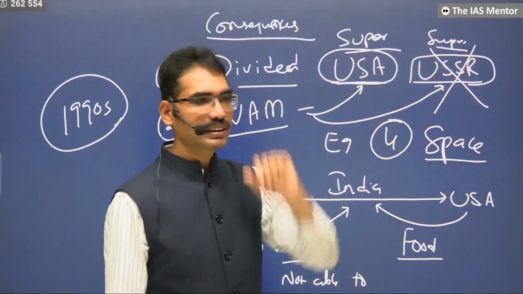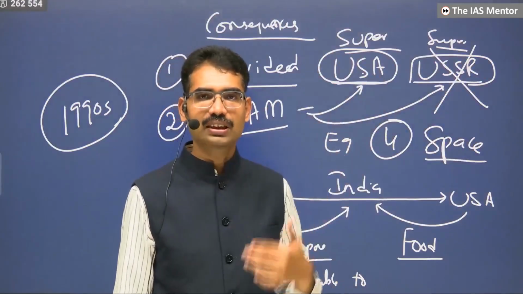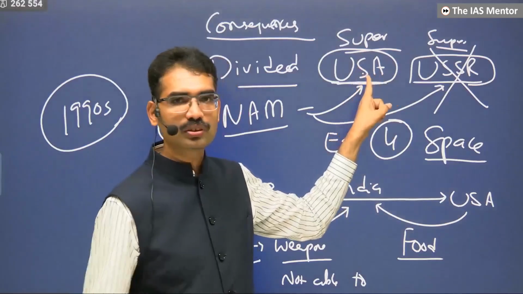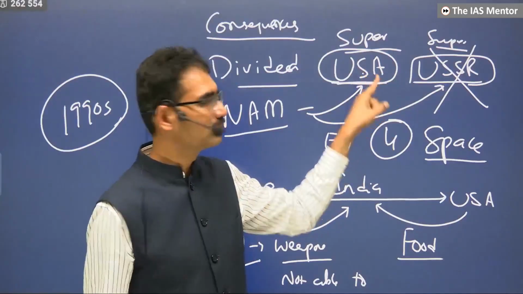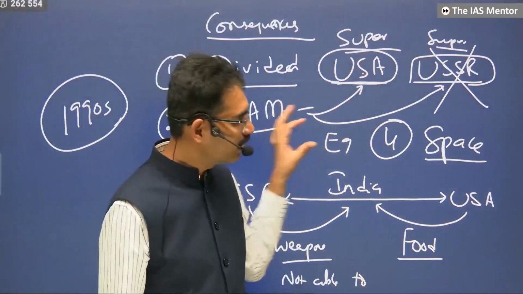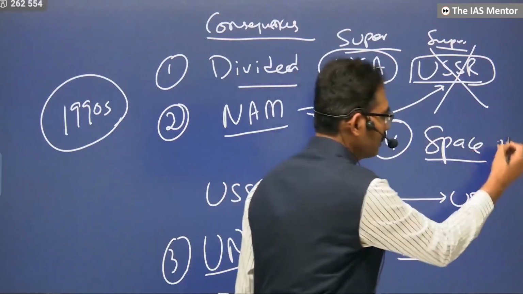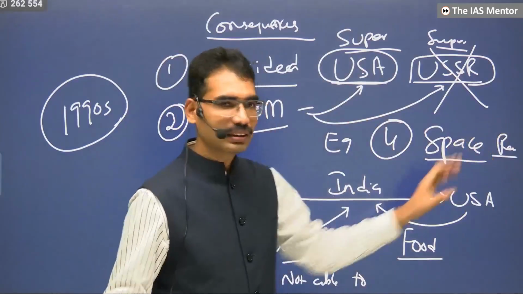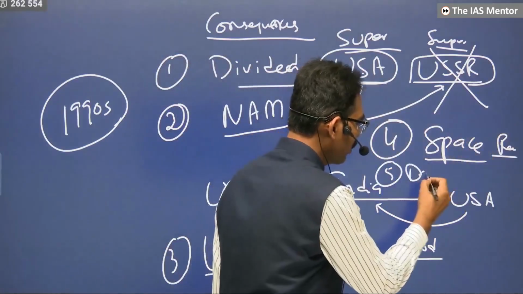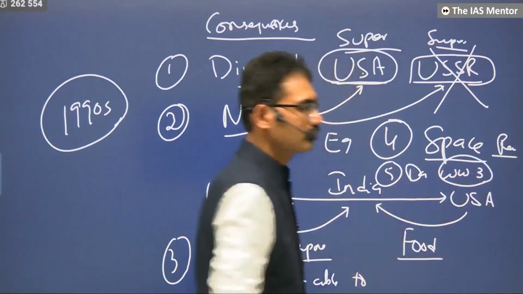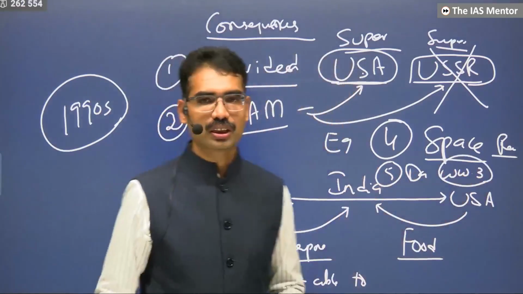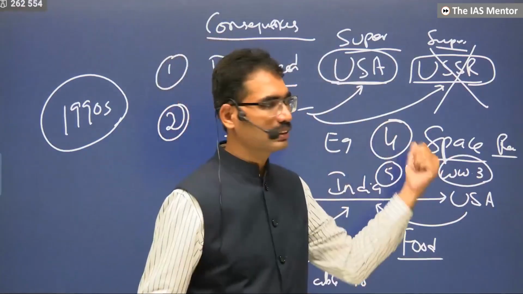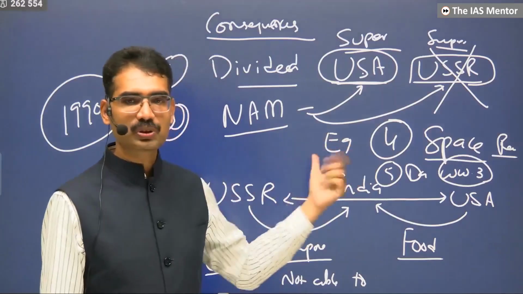And now USA told, if you sent the first satellite, I will send the first man to space. Neil Armstrong from USA set foot on the moon for the first time. That's how the space race, technological race, military race, arms race started. And as a result, it always created the danger of World War III. But somehow the United Nations was able to resolve this crisis. And nowadays also, whenever an issue comes between Russia and USA, this Cold War legacy sometimes comes up.